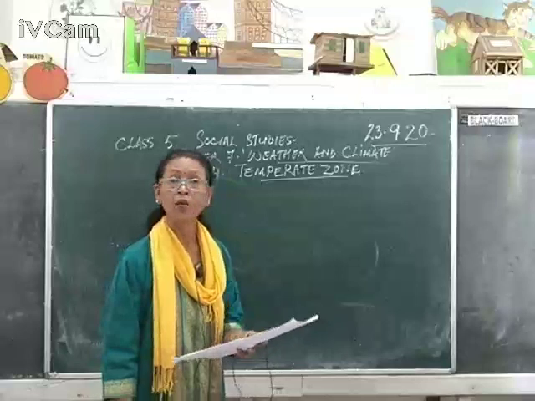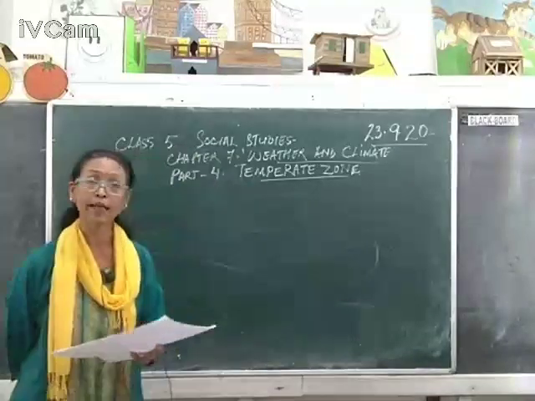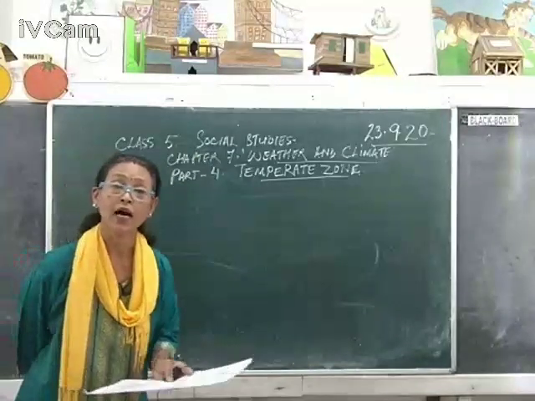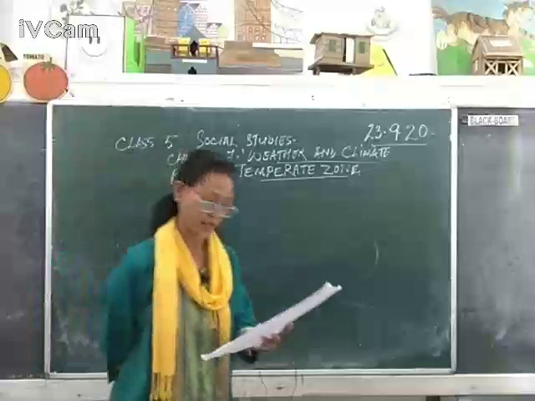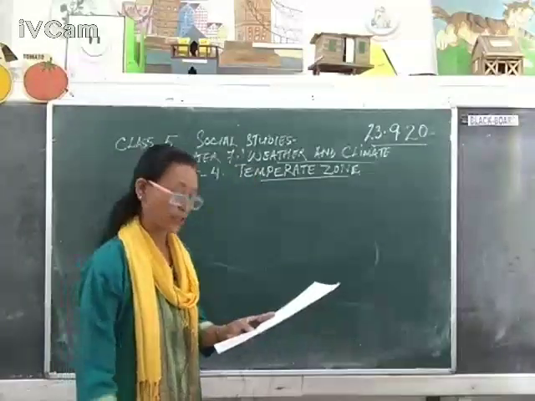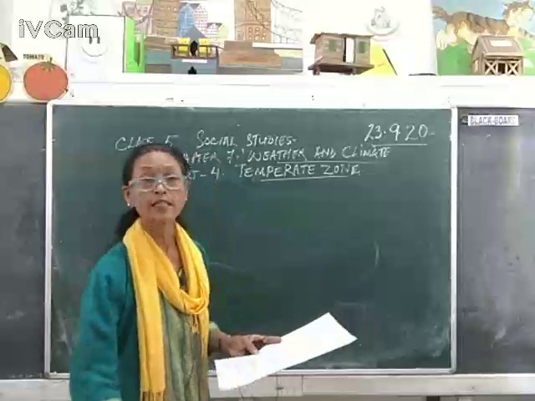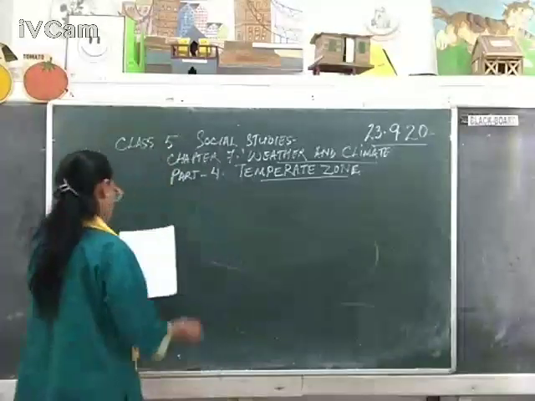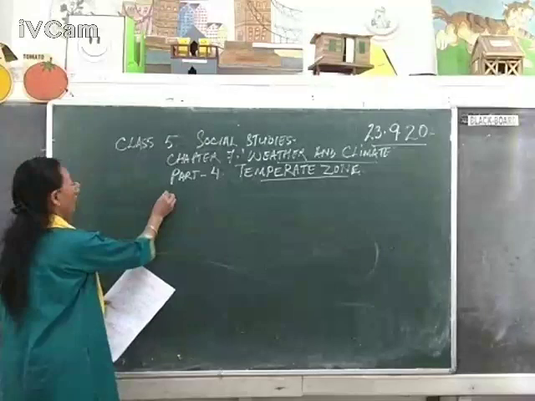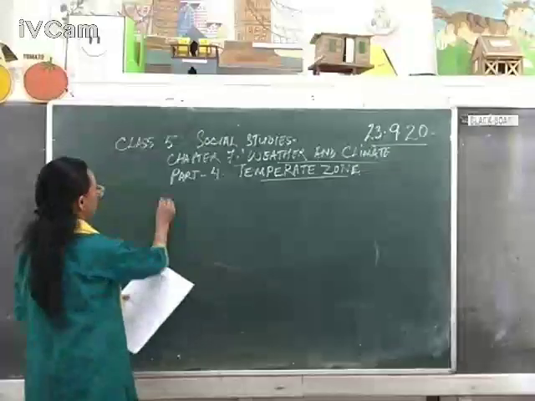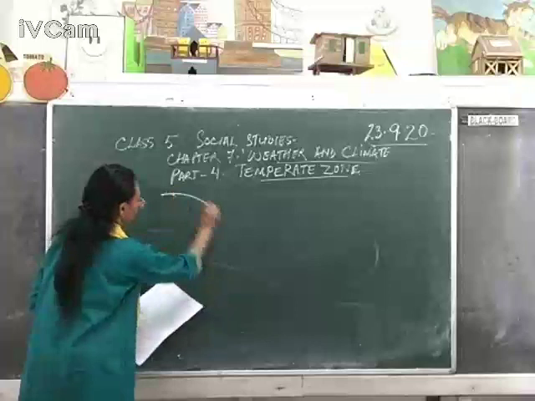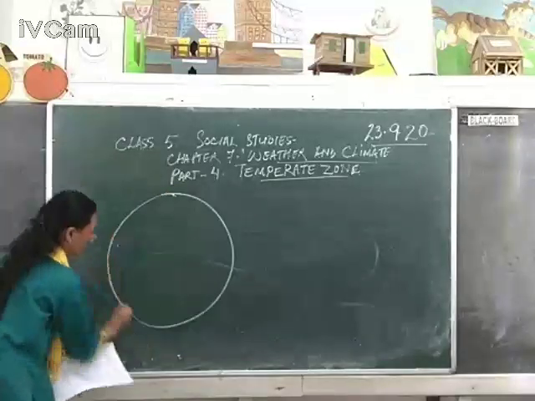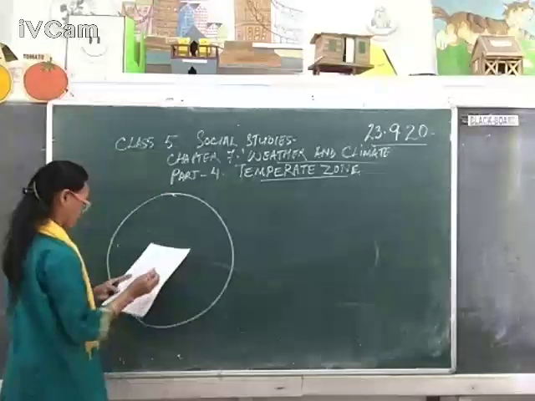Can you tell me why? Because they are far away from the equator. So this I'm going to explain by drawing a diagram. Okay? Now see. I'm not so good in drawing, but still I'll try my best. So this is the earth. Okay? Now equator.